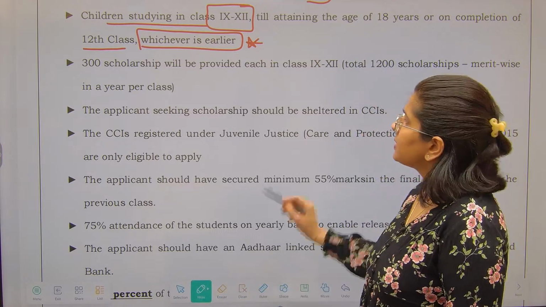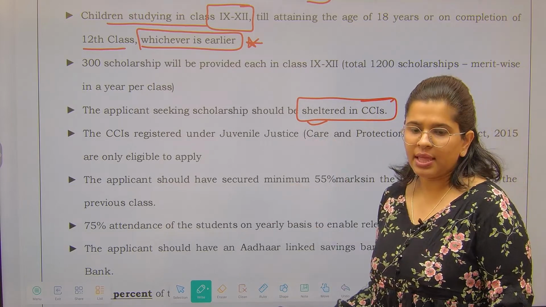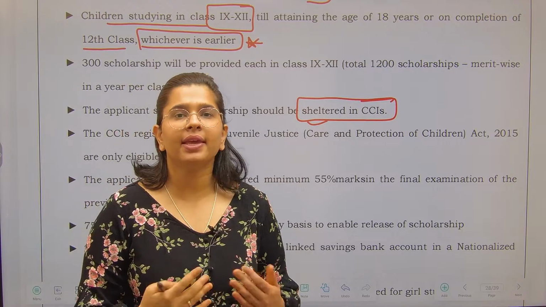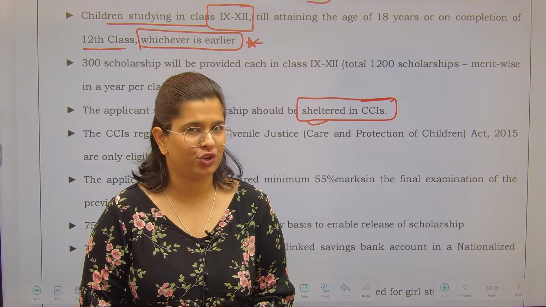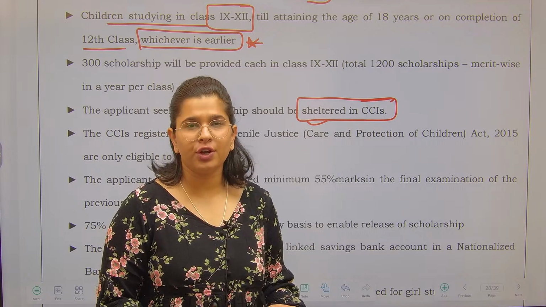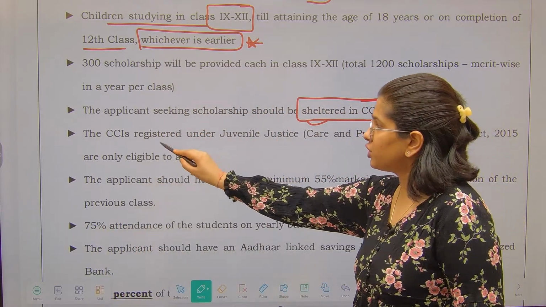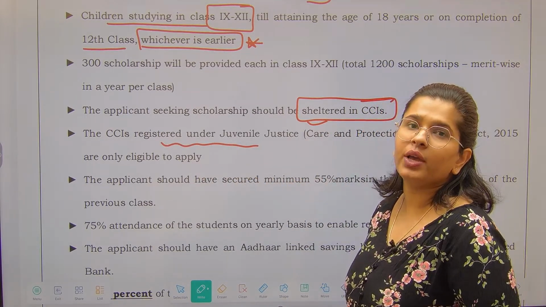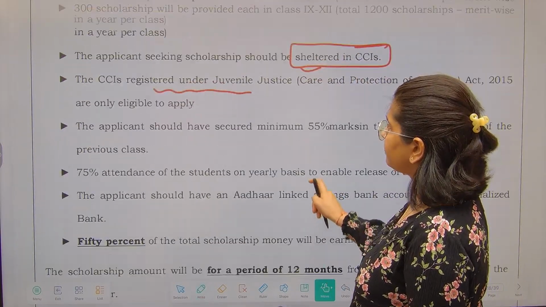The applicant seeking the scholarship should be sheltered in a child care institution. That means the Unnati scholarship initiative will be given to all those children who are in the child care institution, not outside of it, right? We have made this scheme only for those children who are in the child care institution. Now let's see, the CCI should obviously be registered under the Juvenile Justice Act. Only after that are we going to provide them this scholarship benefit.